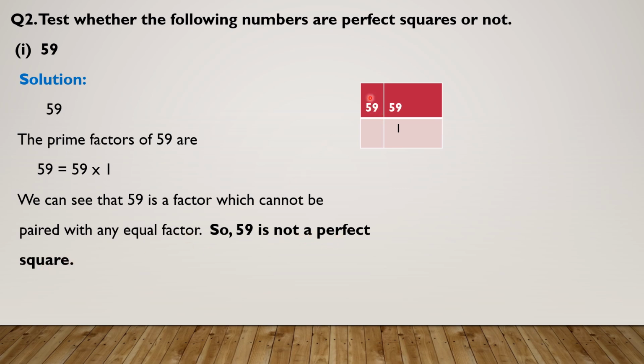Here students, for any number to be a perfect square, it must have a pair of the same prime factor. All the factors that we get over here must be in pairs of the same number. If they are not, then we will simply say that this is not a perfect square. If we get one more 59 here, then we can say that this is a perfect square. Otherwise, it is not a perfect square.